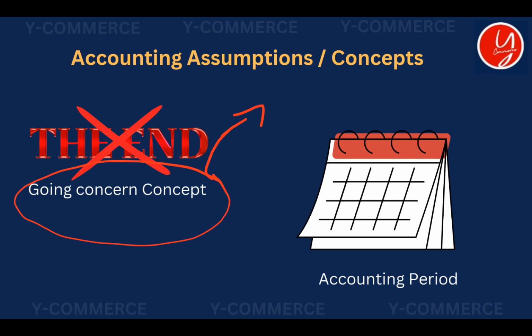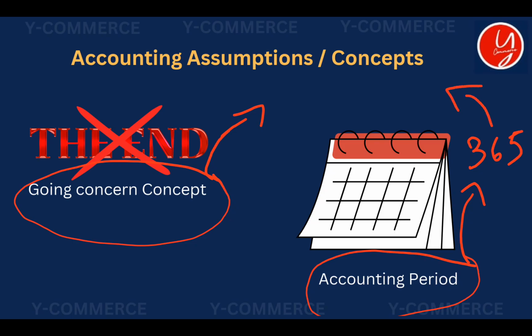This concept also has very important relevance in business, which we will understand while moving forward. Now we can look at the fourth one. What is the accounting period concept? The accounting period concept says that every business has to find its result at least once in 365 days. What does it help with? When every business does this, it is easy for other interested parties to know what happened to this business regularly within a common period.